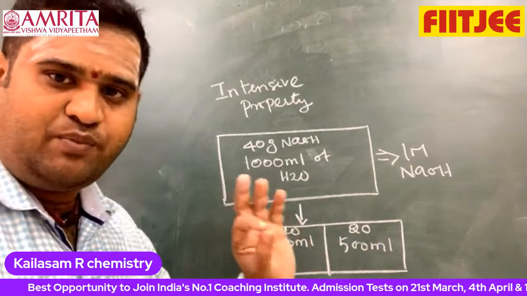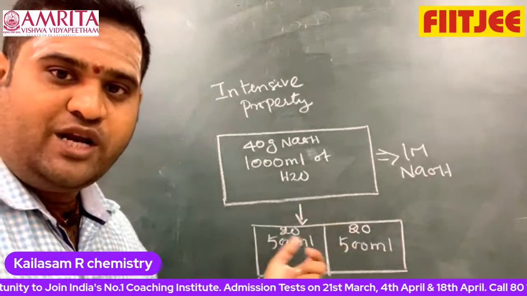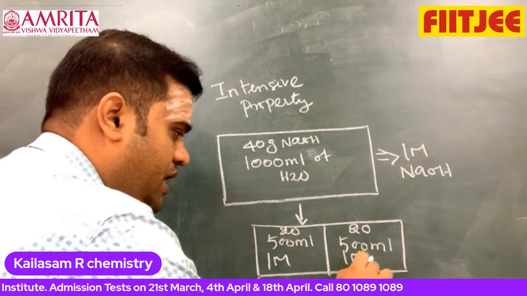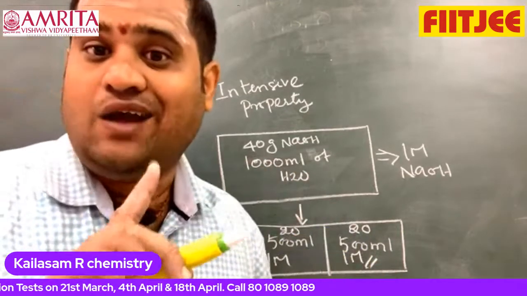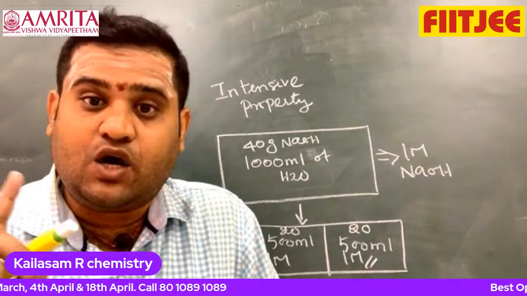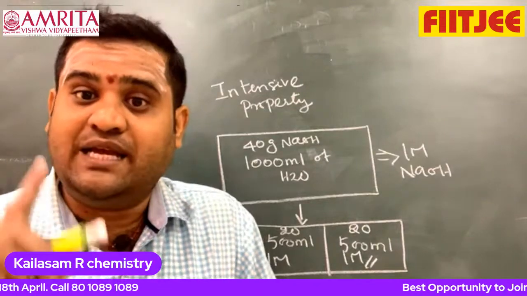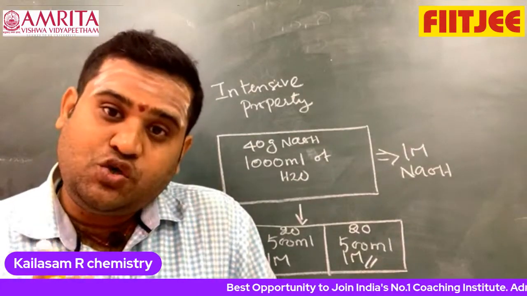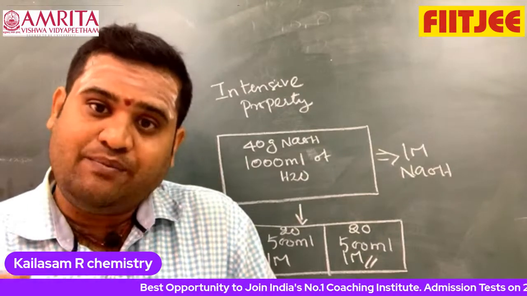20 by 40 means 0.5 mole in 0.5 liter. This also becomes 1 molar. This also is 1 molar. Therefore concentration is not extensive. It is an intensive property. That means the ratio of two extensive properties becomes intensive.